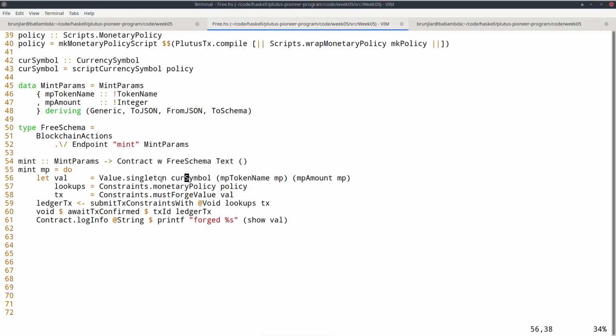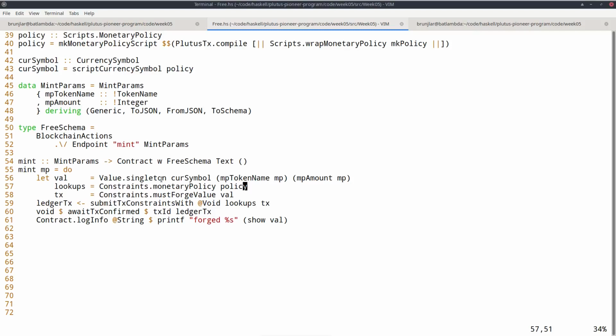So the currency symbol is our currency symbol that we just defined. The token name we extract from the parameters. So we access the MP token name field of the MP value. And finally, the amount we also extract from the parameters. So we use the MP amount field of MP. So val now denotes the value we want to forge.